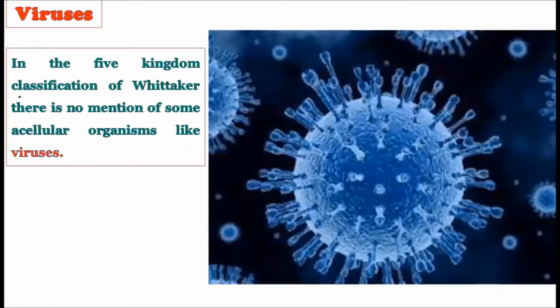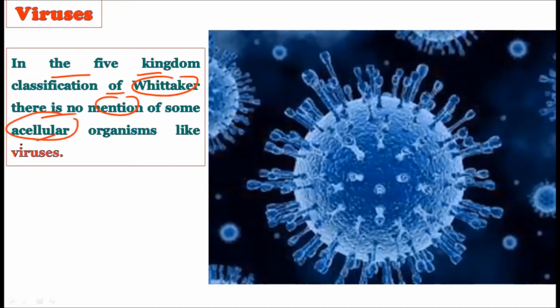Now let us consider the first point. As you see the text on the screen, we have intentionally put this text on the screen so that you can write it down. This text is coming from various book sources, so that there will be complete notes for the UPSC mains examination. Now see, in the 5 kingdom system of classification by Whittaker, there is no mention of acellular organisms like viruses.